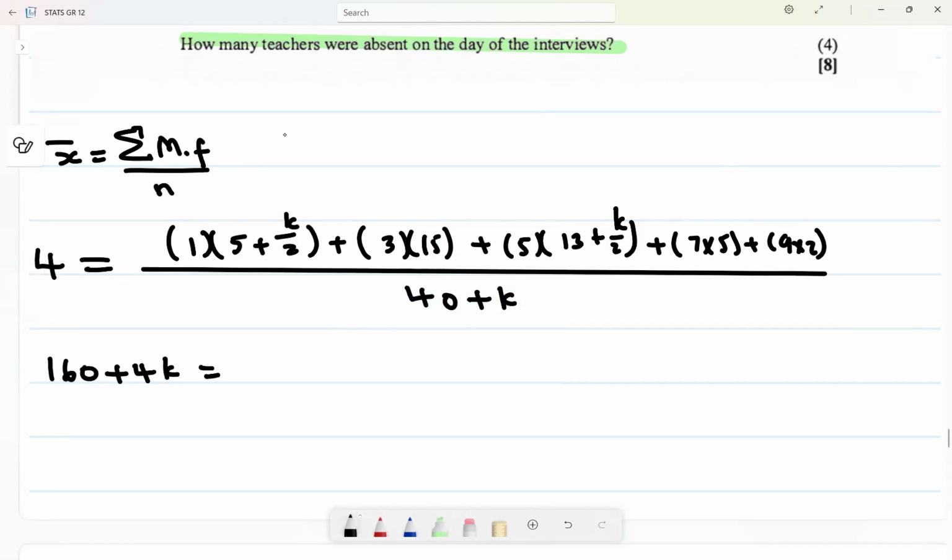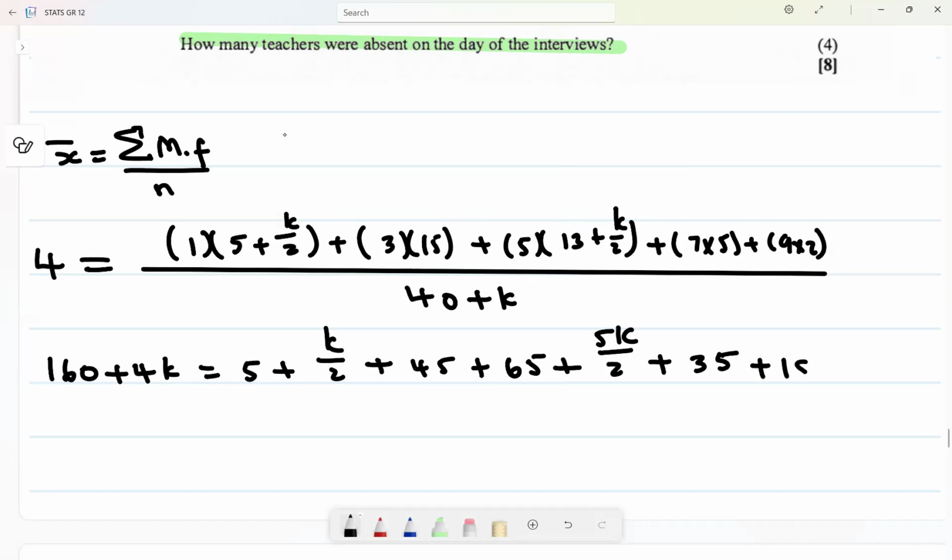It is equal to, then I multiply the first bracket, it is 5 plus k divided by 2, plus 45 plus 5 times 13, it is 50 plus 15, it is 65, plus 5 times k divided by 2, it is 5k divided by 2, plus 7 times 5, it is 35, and then 9 times 2, it is 18.